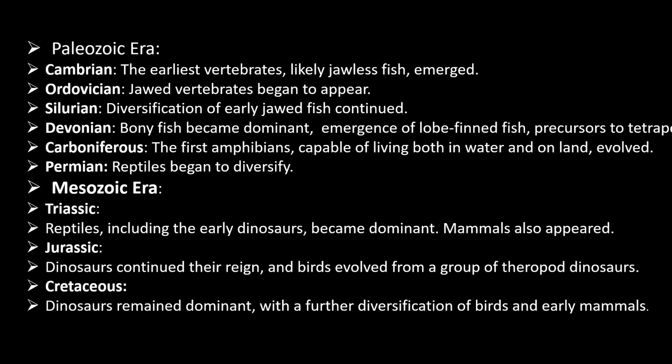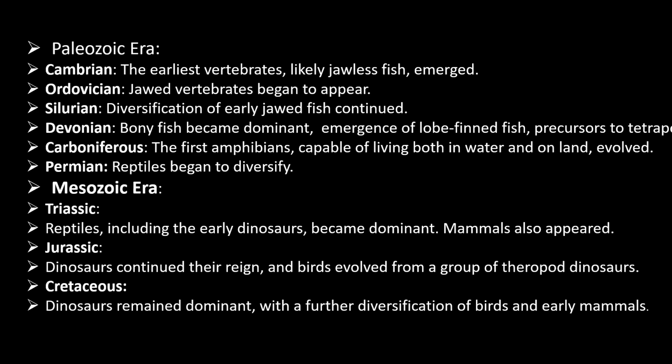So, according to the geological timescale, aeon, era, period, and epochs are there. So, regarding vertebrate evolution, three main eras are essential. First one is Paleozoic, then Mesozoic, and Cenozoic era. In the Paleozoic era, there are various periods like Cambrian, in which the earliest vertebrates, that means jawless vertebrates, emerged.